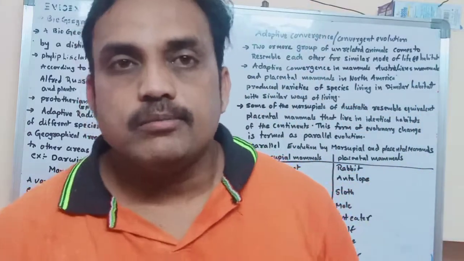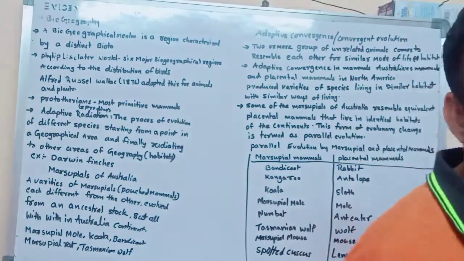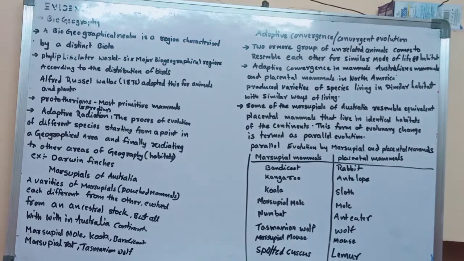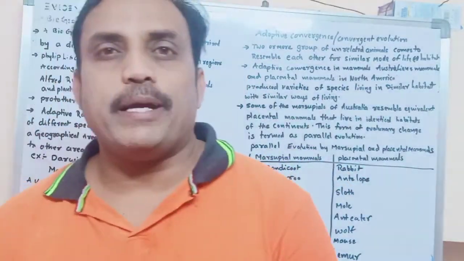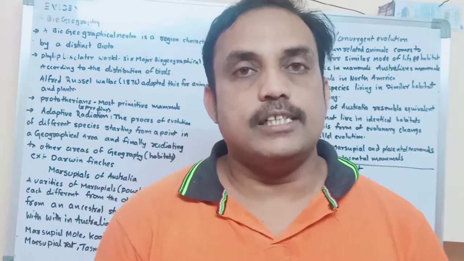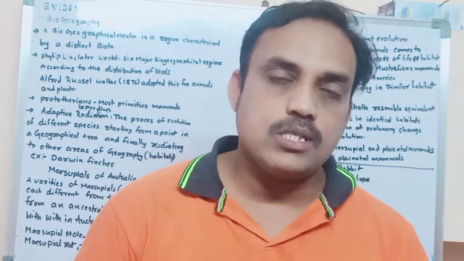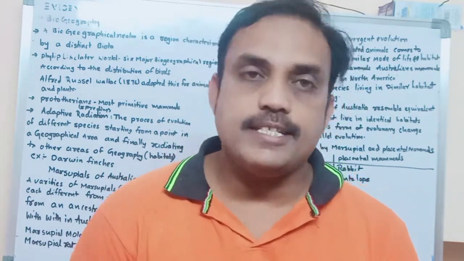Good morning everyone. Now we are going to discuss the evidences of evolution. How does evolution occur? What are the evidences of evolution? Already we learnt about paleontological evidences, and also homologous organs and analogous organs, especially the anatomical evidences.